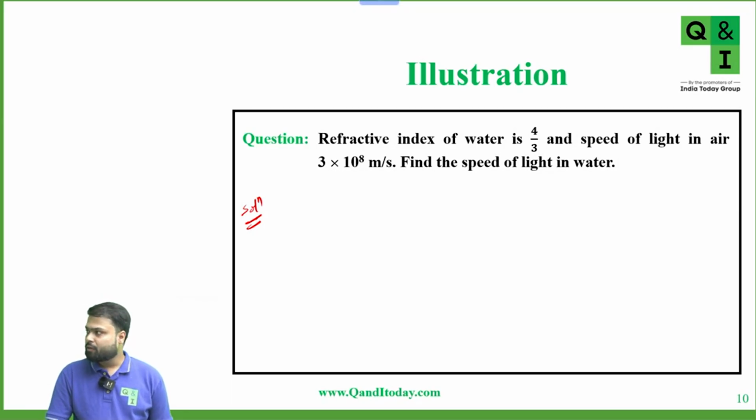Is there any confusion in using the formula? Tell me, is there any confusion in using the formula? Yes or no? Is there any confusion or any doubt?